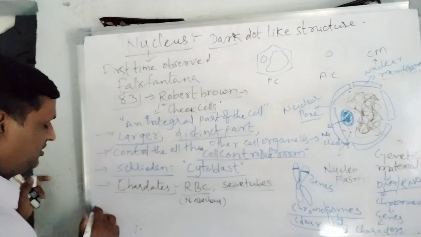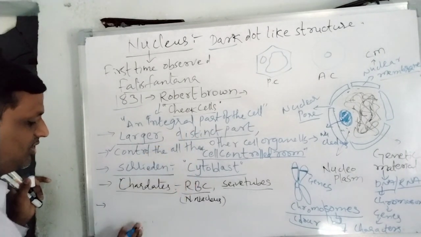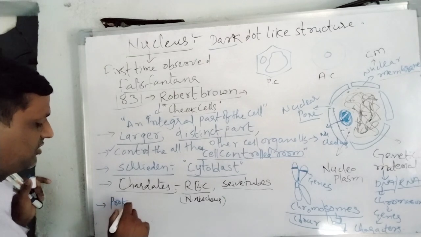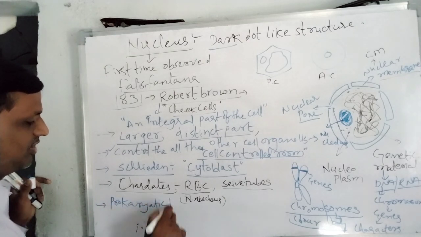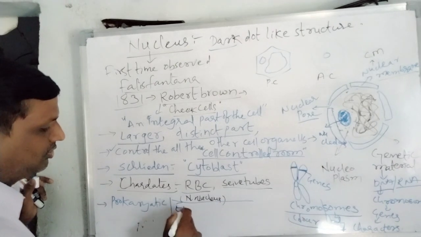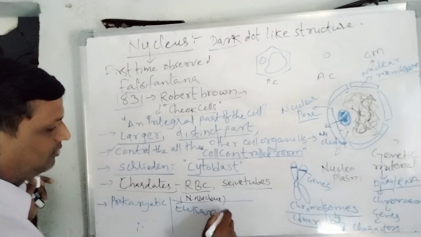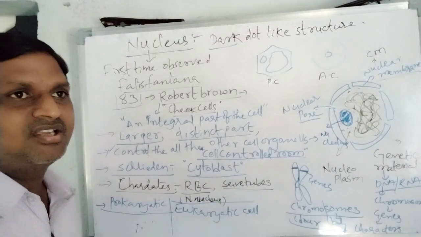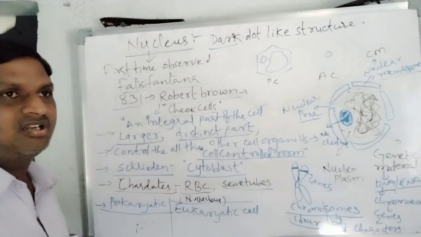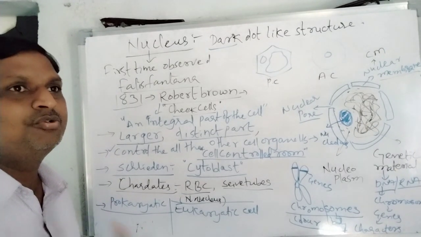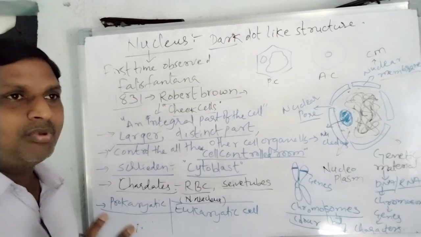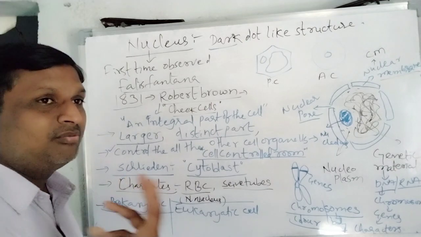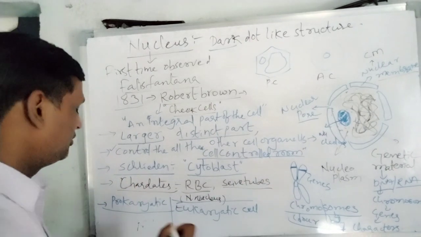Based on the presence of the nucleus or nuclear membrane, here we can divide cells into two different types. One is the prokaryotic cell and the other is the eukaryotic cell. See, the prokaryotic cell means the cell which does not consist of a bound membranous nucleus. The bound membrane nucleus is absent. If the nucleus is not surrounded by a bound membrane, that is called prokaryotes.